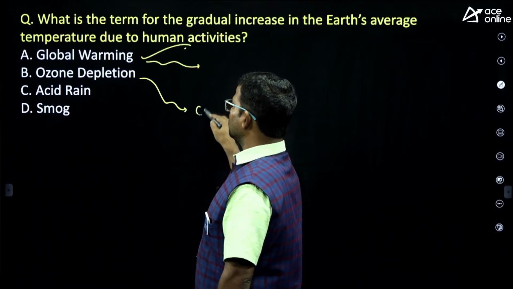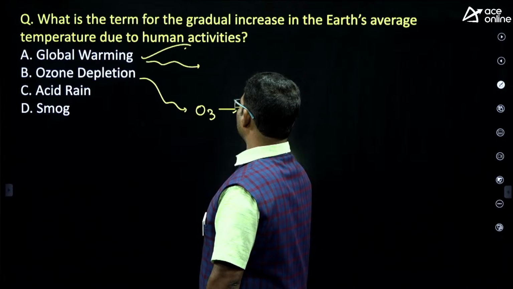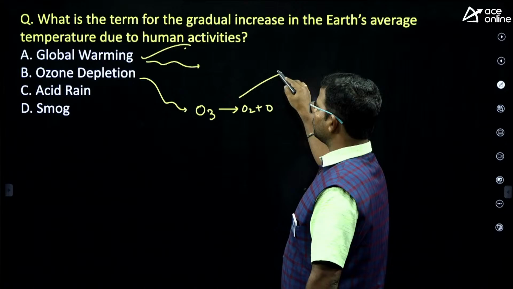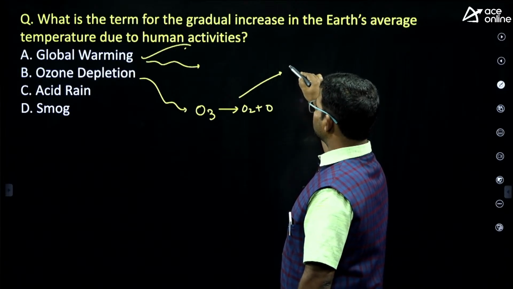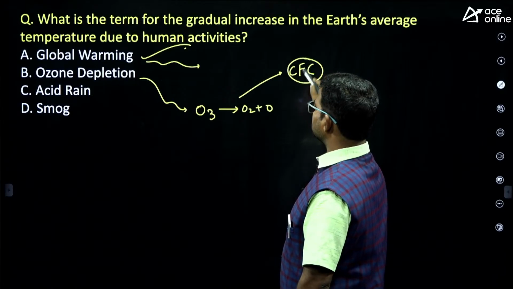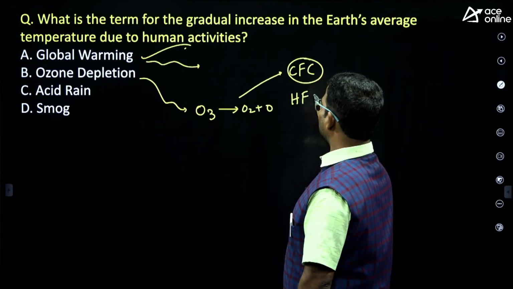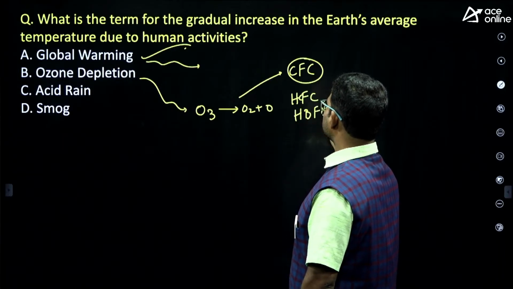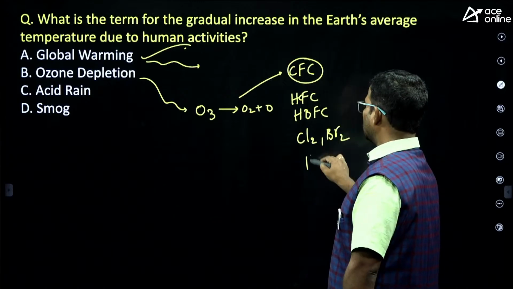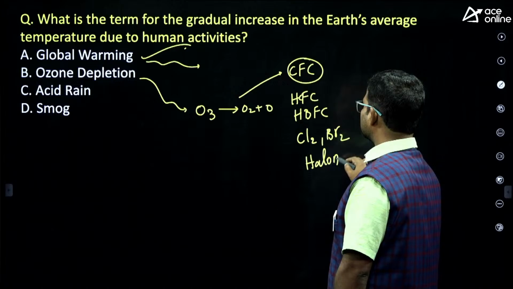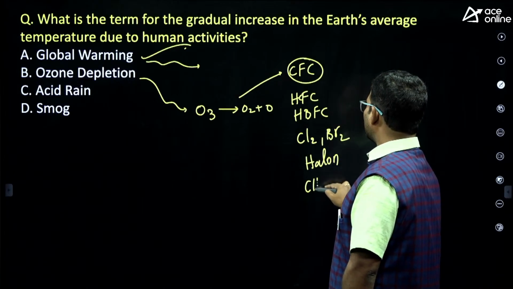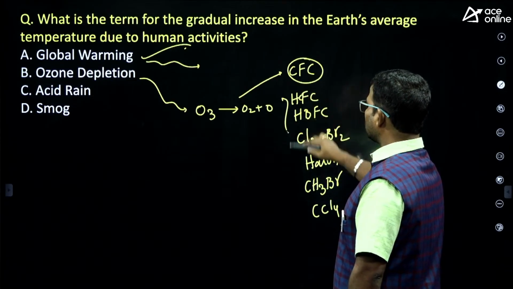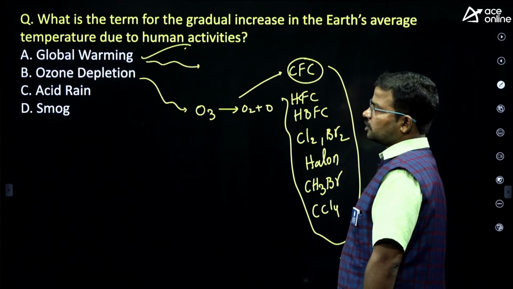Next, ozone depletion. Ozone depletion means O3 gets converted into O2 plus O. This is called ozone depletion. Which chemicals are responsible for this phenomenon? Chlorofluorocarbons, hydrofluorocarbons, hydrobromofluorocarbons, chlorine, bromine, some halons, methyl bromide, and carbon tetrachloride. So these are all considered the major responsible chemicals for ozone depletion.